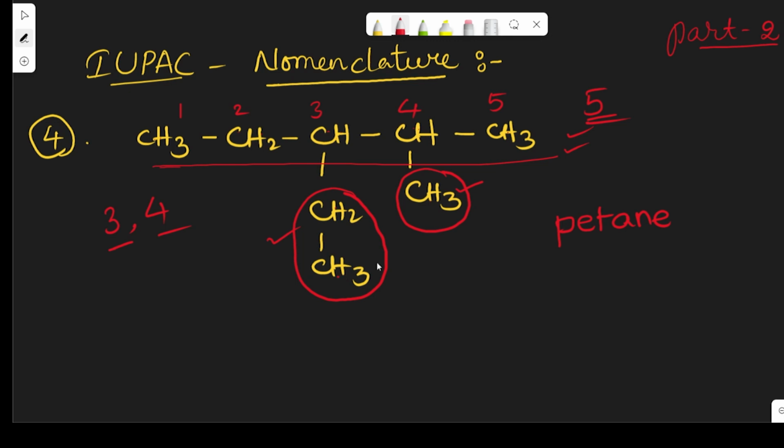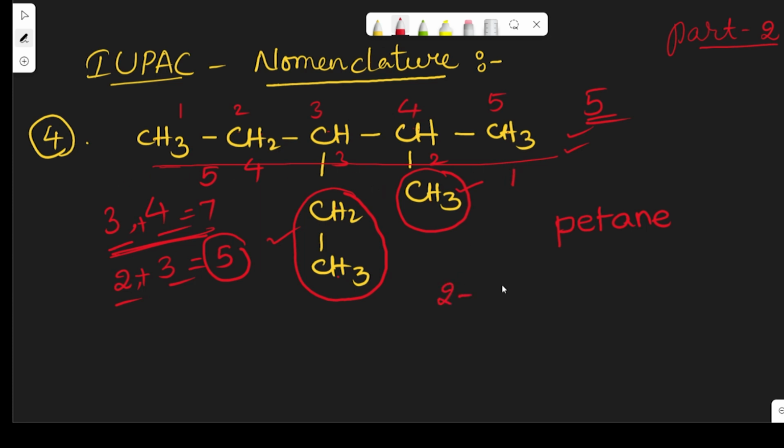If you are giving numbers from right to left, so 1, 2, 3, 4, 5. Then we get the substituents at the second and third positions. We have a rule that if any substituents are there, then they should be given the lowest value. That is nothing but the least sum value. So 2 plus 3 is 5, 3 plus 4 is 7. What is the lowest value here? 5. So obviously we have to give numbers from right to left.